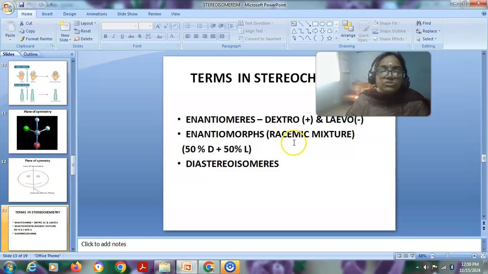And diastereoisomers are also optically inactive substances. Diastereoisomers are isomers that do not have a mirror image relationship, and even if they have a mirror image relationship, they are not superimposable. These molecules are optically inactive.